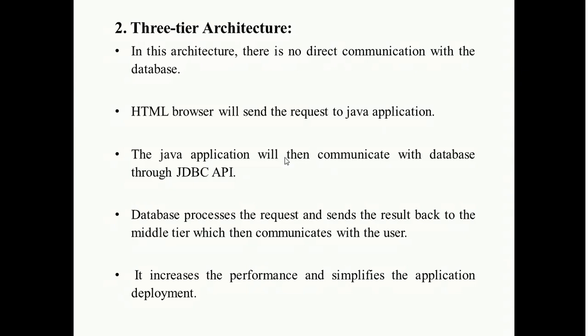So in the 3-tier architecture, an HTML browser is used to send the request to the Java application, and after that the Java application communicates with the database through a JDBC API. The database processes the request and sends the result back to the middle tier, which then communicates with the user. It increases the performance and simplifies the application development.